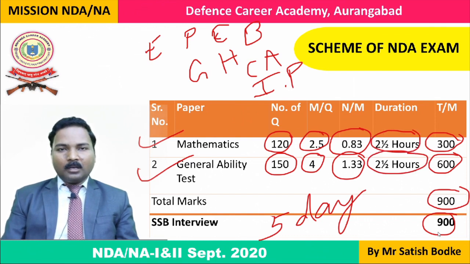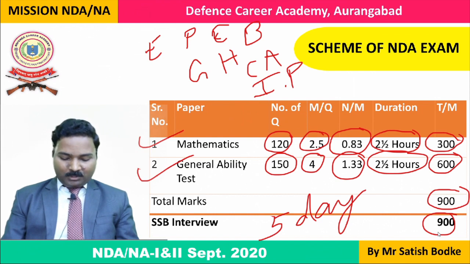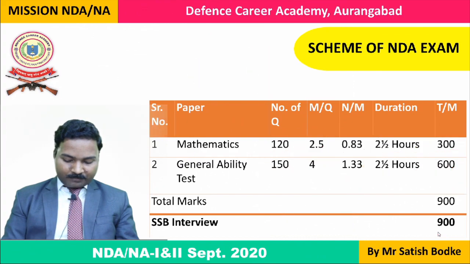Each paper has 2.5 hours duration for answering them, and you will be getting an OMR sheet. In the OMR sheet you will be having 4 options in front of each question number, and you will have to darken the circle which is related with the option which you are choosing as the answer of the question. So this is in short the scheme of written examination of NDA.